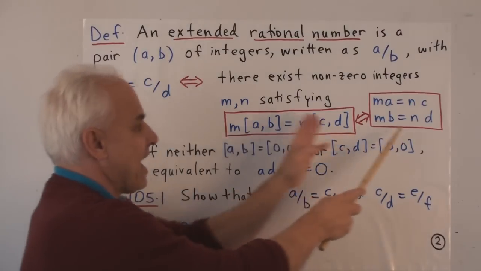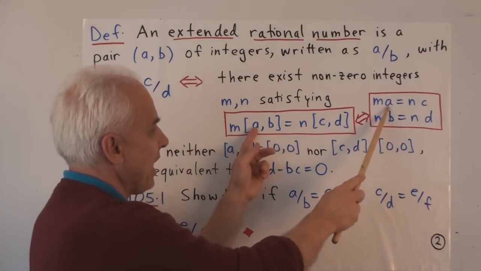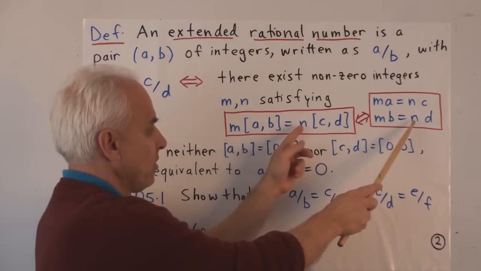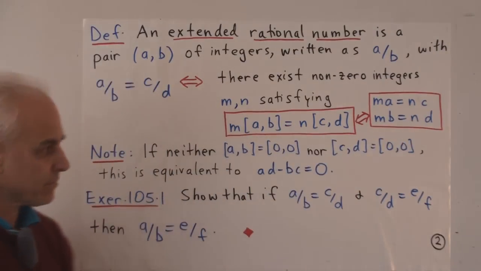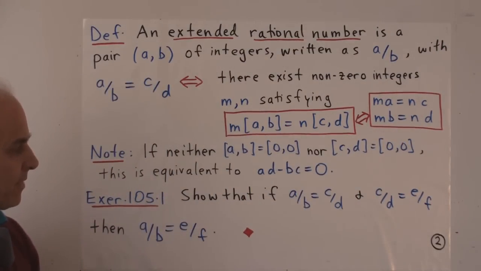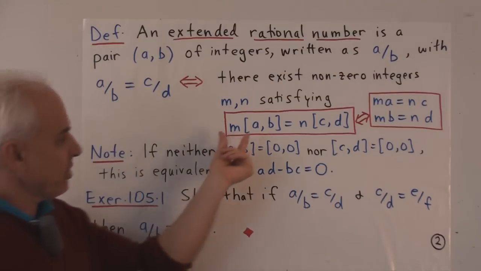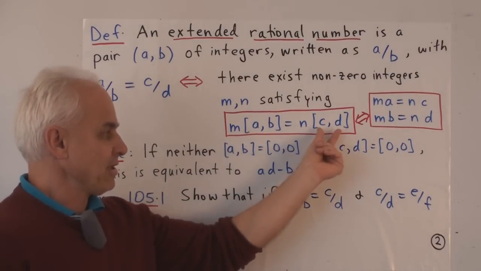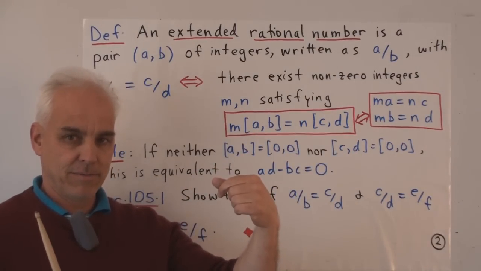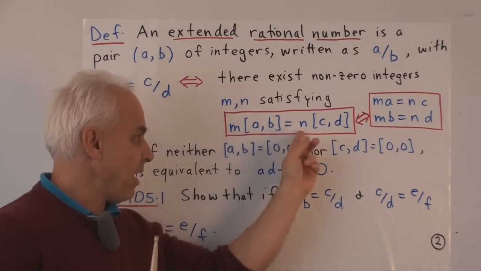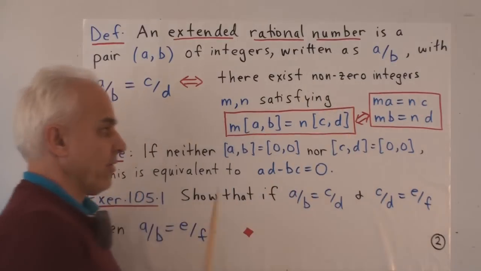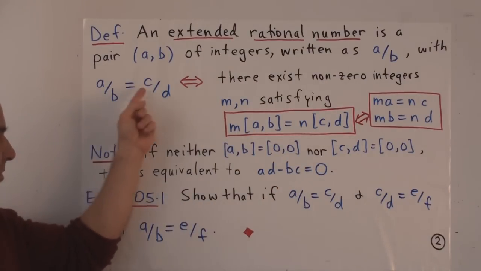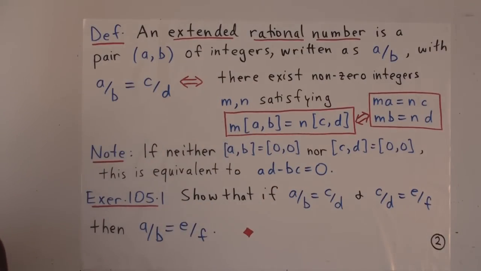And what that means is exactly this. It means that m times A equals n times C, and m times B equals n times D. So you can think that a certain multiple of the first pair is equal to a certain multiple of the second pair. And both of those multiples have to be non-zero. If that's satisfied, then A over B is said to be equal to C over D.